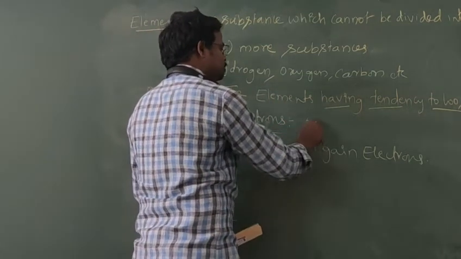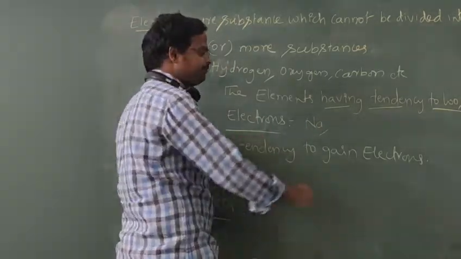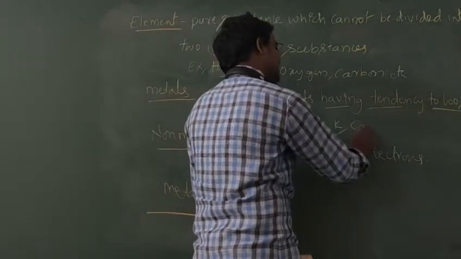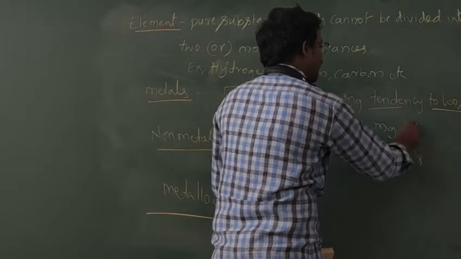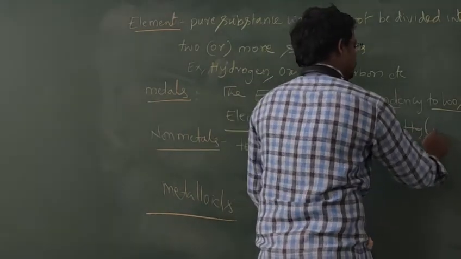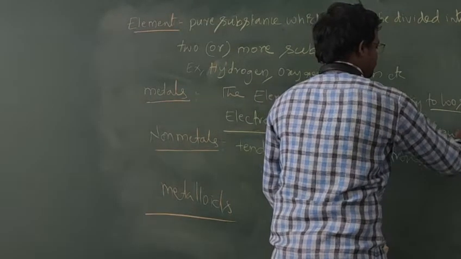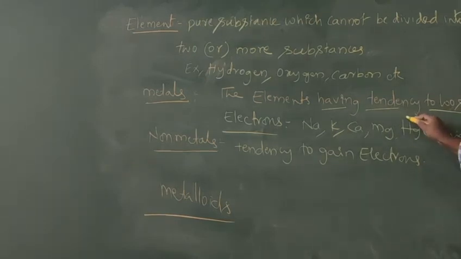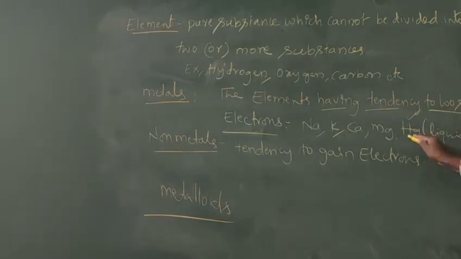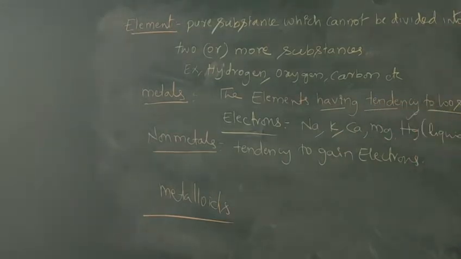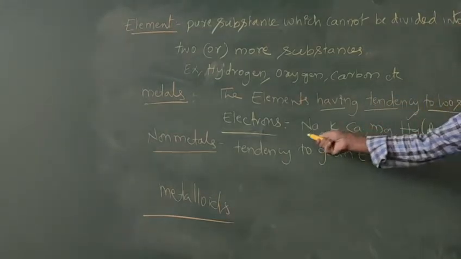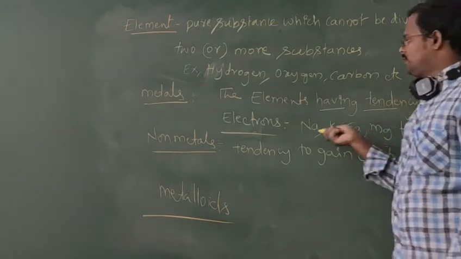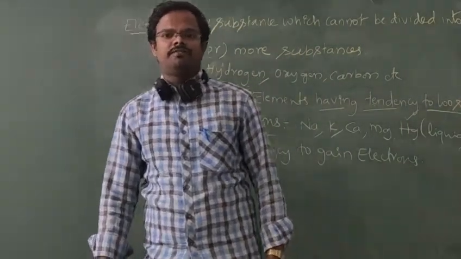Now, examples: sodium, potassium, calcium, magnesium, and mercury, which is liquid. What is the liquid metal in the periodic table? Hg, mercury. So these metals will have an electron-losing tendency. That's why they are considered under the category of metals.